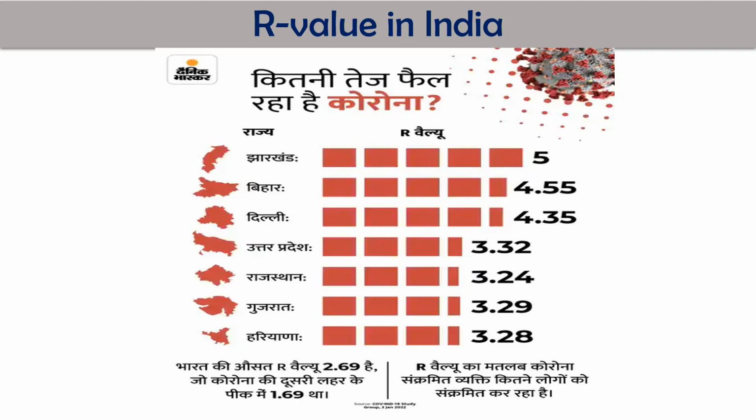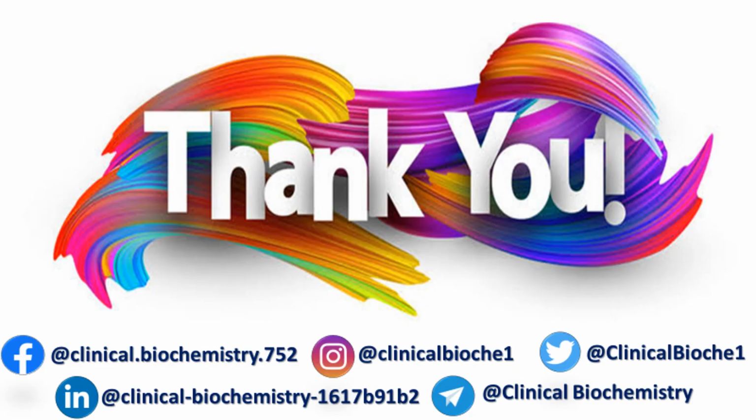Two mathematical models are utilized: the susceptible-infectious-recovered model or the susceptible-exposed-infectious-recovered model. Because we are not going to talk about mathematical modeling here, I'm not going to give you those equations. Okay, so this is all about the R value.